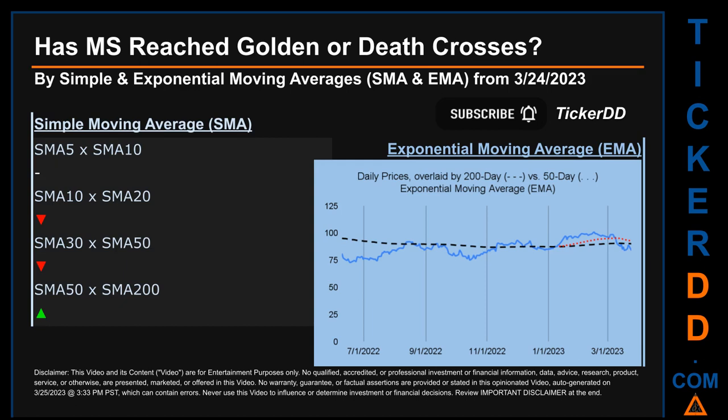Continuing with SMA, we looked across the 5 to 10, the 10 to 20, and the 30 to 50-day ranges to see if golden and death crosses had been reached. We found a death cross signal for the 10 to 20 and the 30 to 50. We could not find a golden cross nor a death cross signal for the 5 to 10.